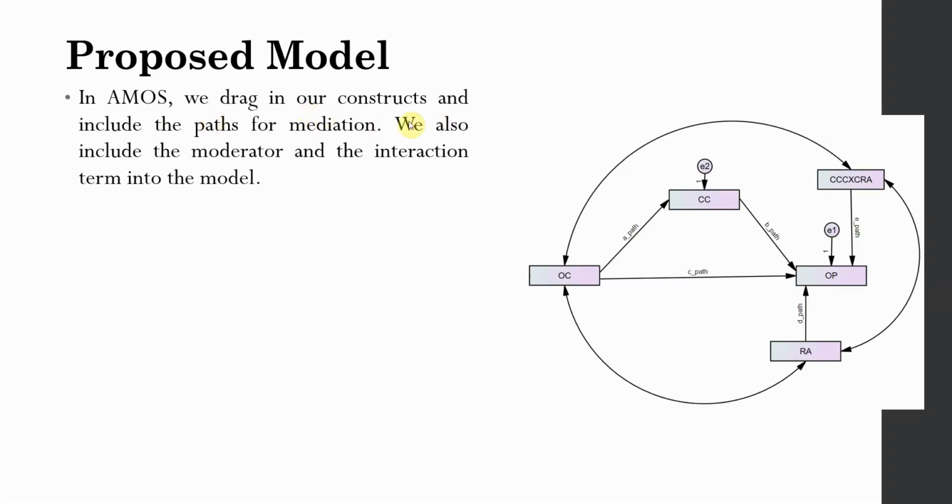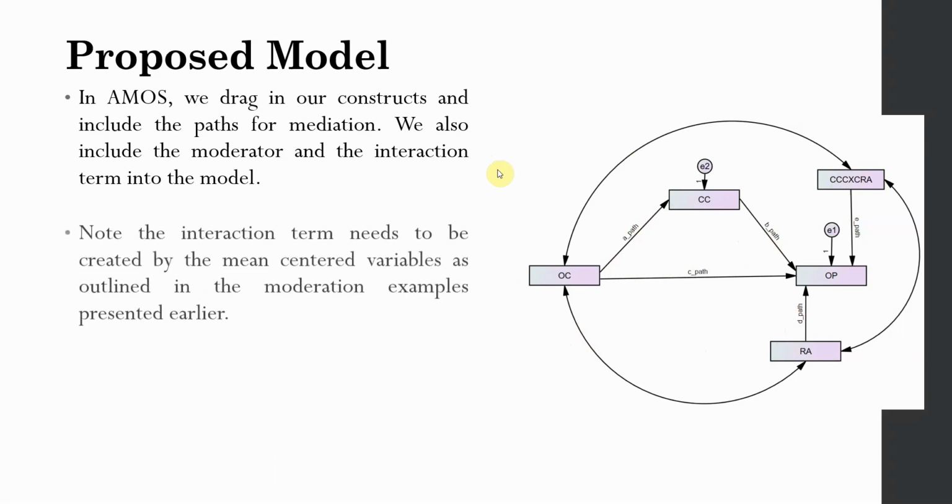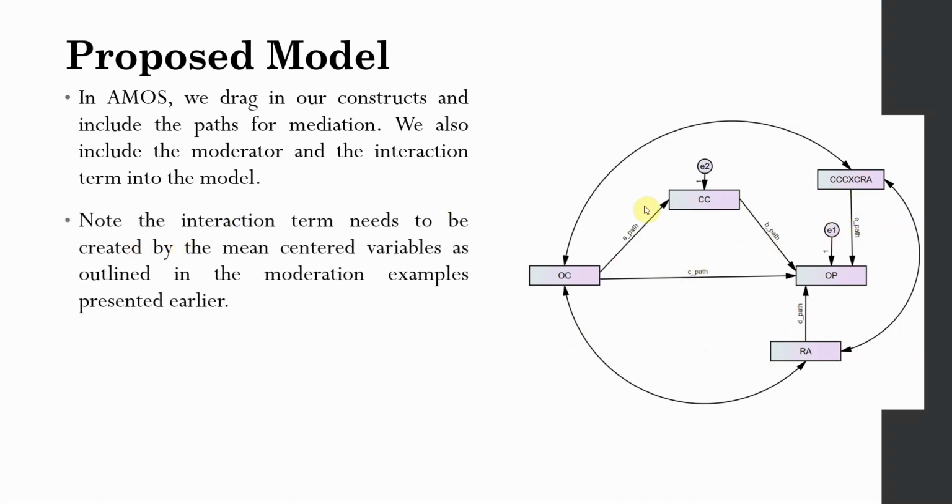In AMOS, we drag our constructs. Now I have already made these constructs in SPSS by taking the mean of the indicators for each of these constructs, and then I centered these variables. How to center the variable, I'm going to quickly do it, and a detailed video will be shared in the description as well. And finally, we create the interaction, and the interaction term needs to be created from mean-centered variables.